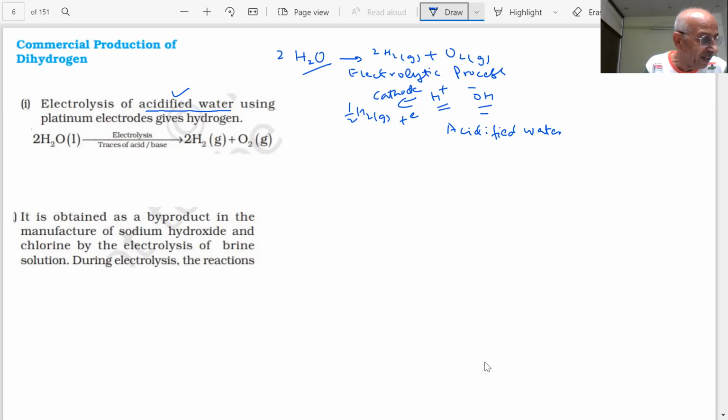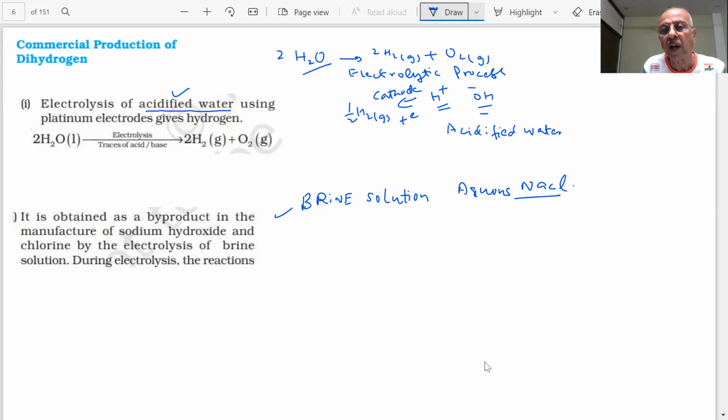And also, we can produce hydrogen as a byproduct in the manufacture of sodium hydroxide and chlorine by electrolysis of brine solution. What is a brine solution? Aqueous solution of sodium chloride. If I have Na plus, Cl minus, and a lot of water, the water gives you H plus and OH minus ions.